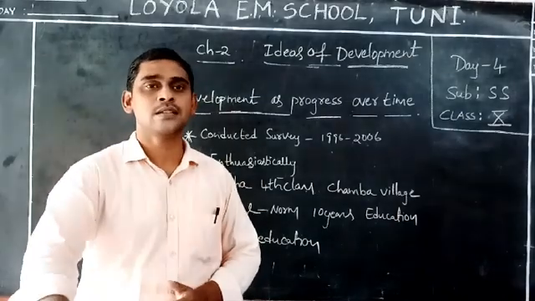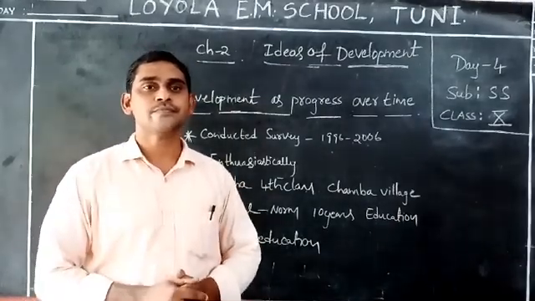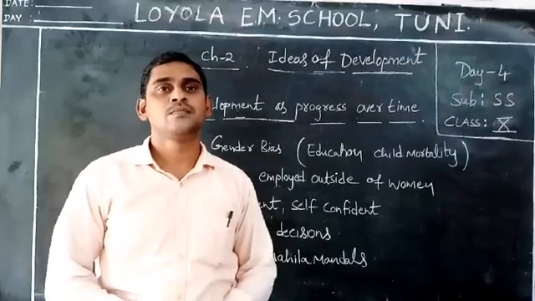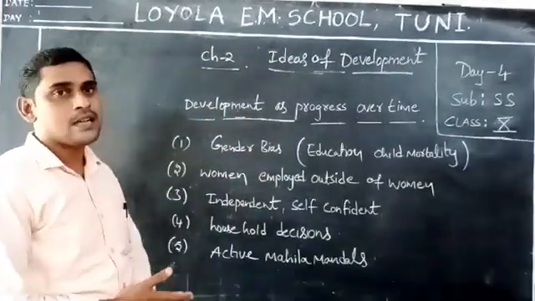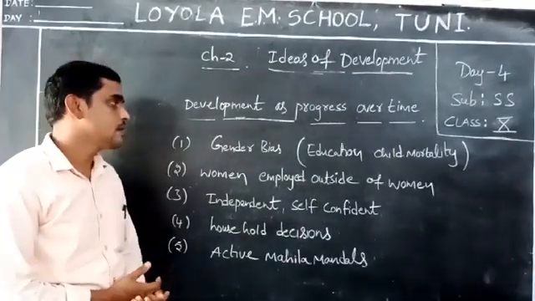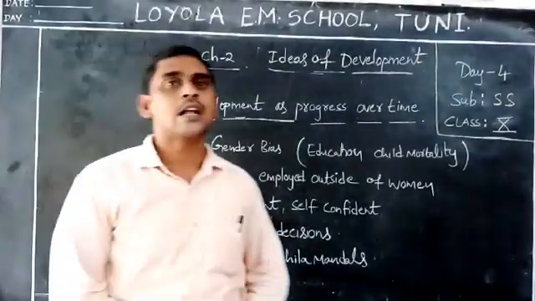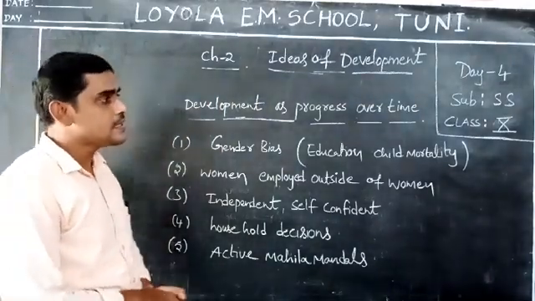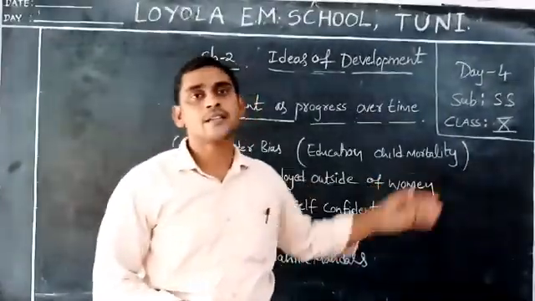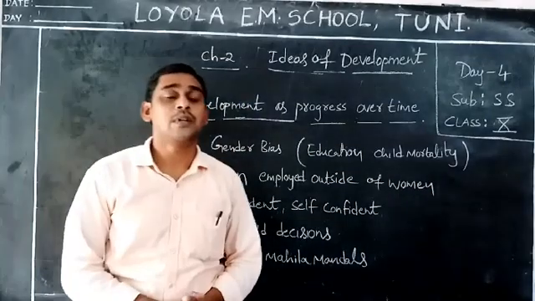Do you understand this? In Himachal Pradesh, the gender bias is less. Already I told that. Gender bias is not only less in education, it is also less in child mortality. I already said yesterday about this.